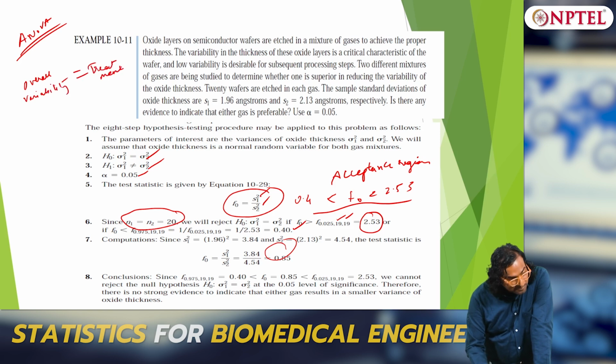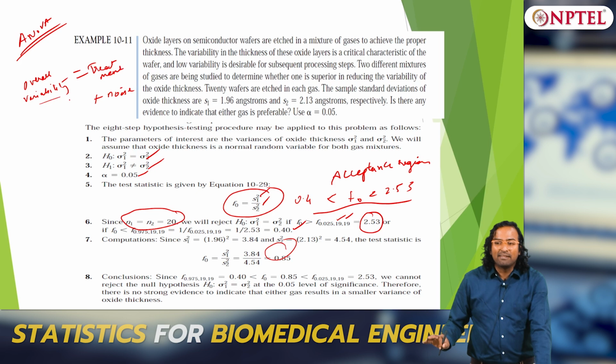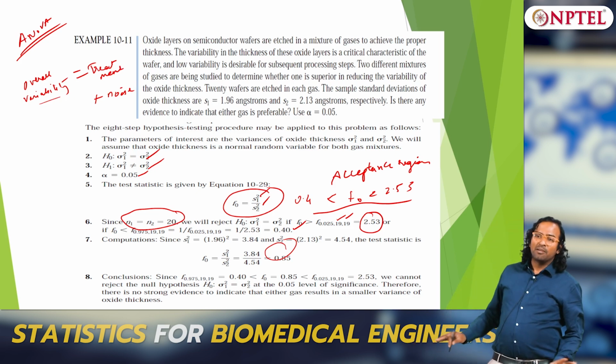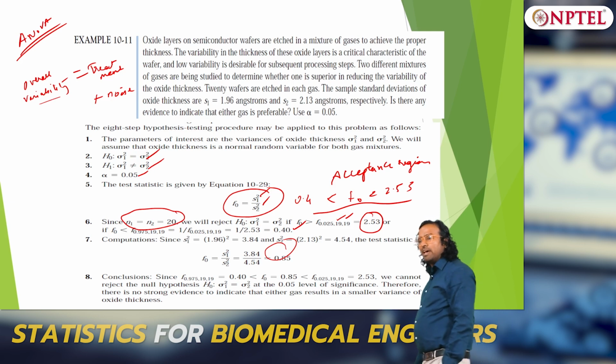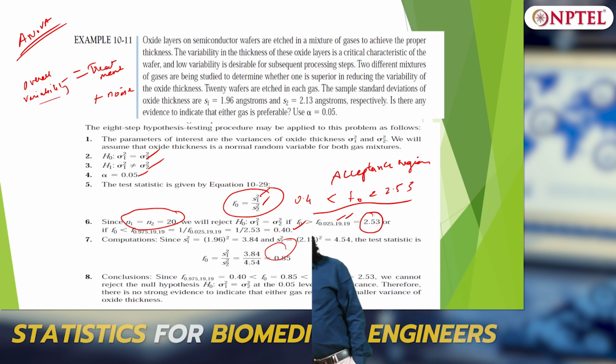Treatment plus noise, okay. I am only talking about variability; I have removed the mean. The overall variability in the data is due to what? It could be due to the variability due to treatment plus noise.